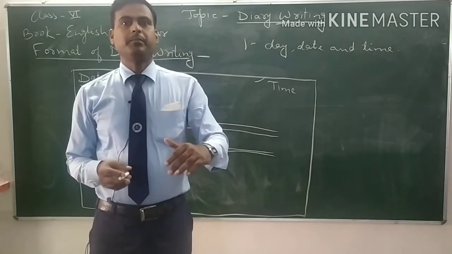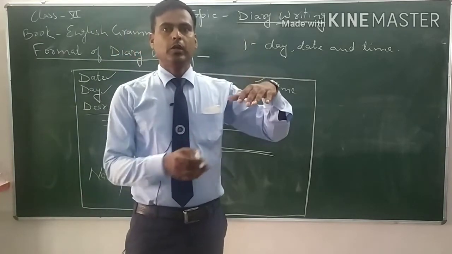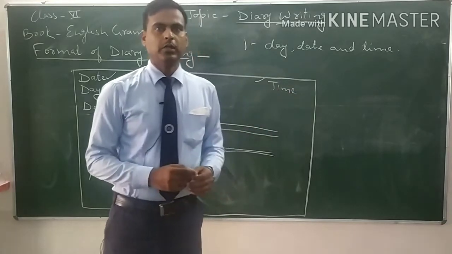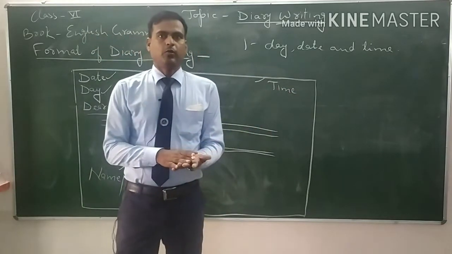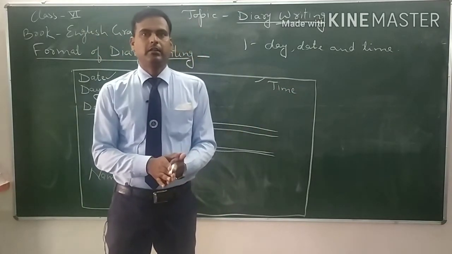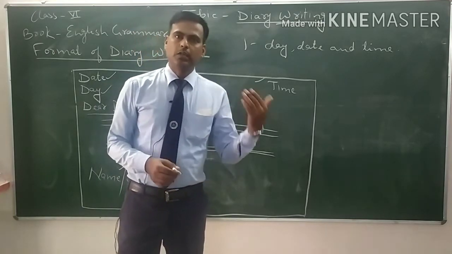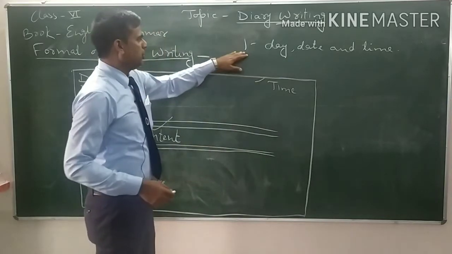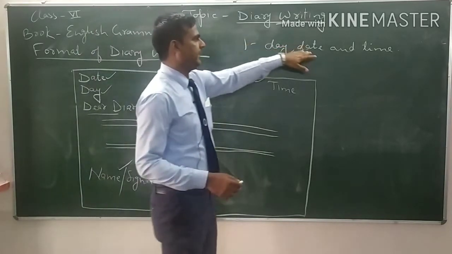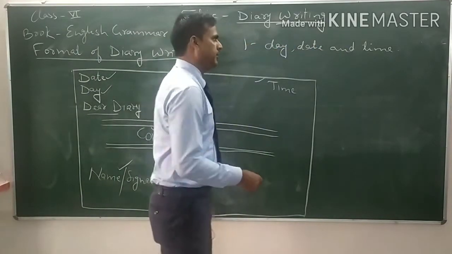The experiences belong to that day. If you are going to see what you have mentioned in your diary, you must know the day, time and date of your diary. So you must write day, date and time in your diary.